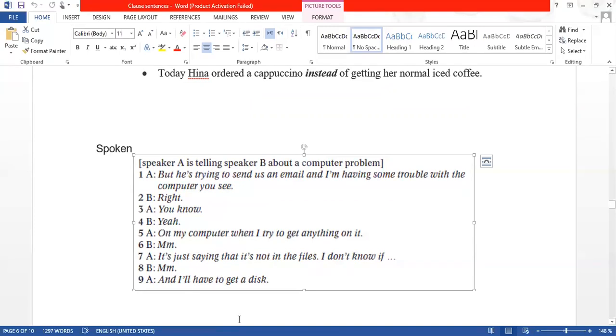Yes, sir. So if you see this conversation, there are incomplete sentences, and the first sentence starts with but. So again, in spoken English, we can do that. And see the last sentence, it starts with and, and it is just one clause.